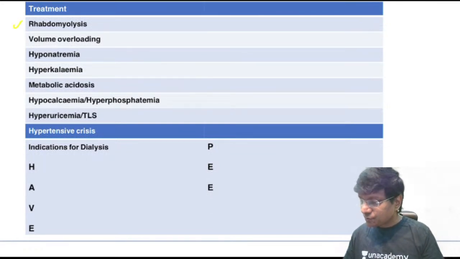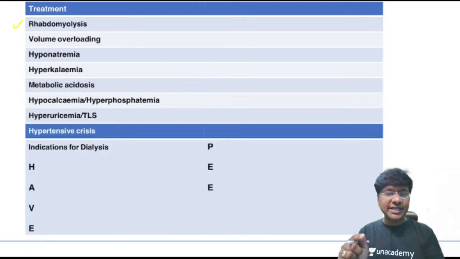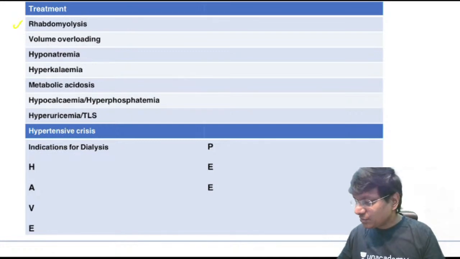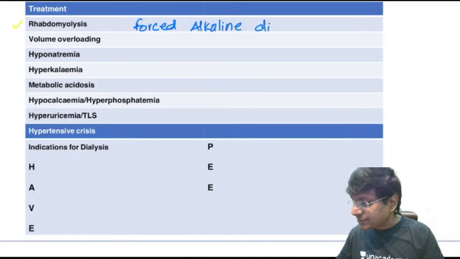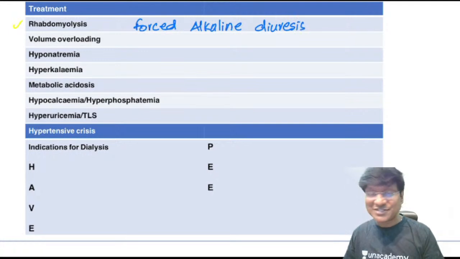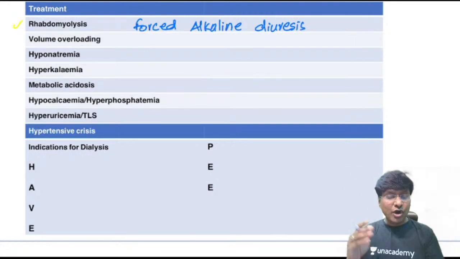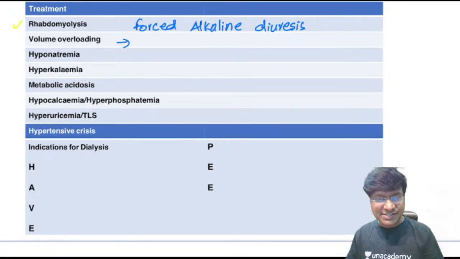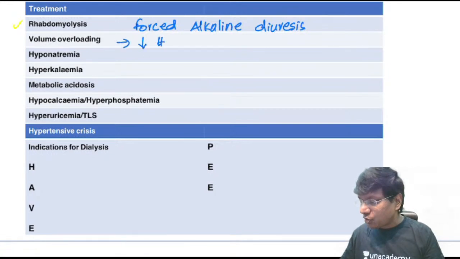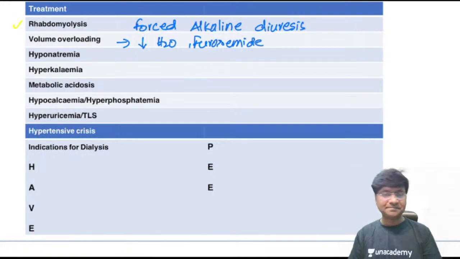Okay, so first and foremost, if the acute kidney injury is due to rhabdomyolysis, that is due to muscle degeneration, then what is the treatment that you have to do? The treatment of choice will be forced alkaline diuresis, right, forced alkaline diuresis. If the volume overload is very high in acute kidney injury, then in such case you have to restrict the water intake and you should give diuretic, that is furosemide, to flush out the water.